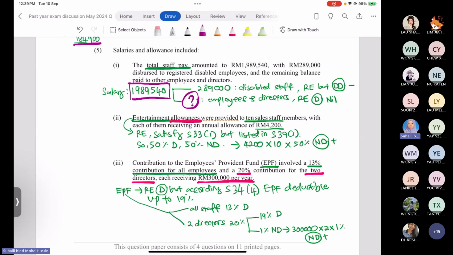Okay, now after you get the amount of the salary, we check whether you have to make adjustment or not. So we know that when the company hired the disabled staff and then you pay the salary to them, the payment is actually revenue expenditure, but the company is entitled to the double deduction. So 289,000 ringgit will be minus once again in the tax computation.